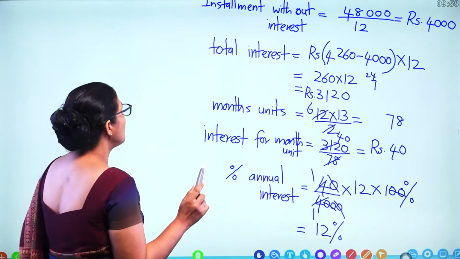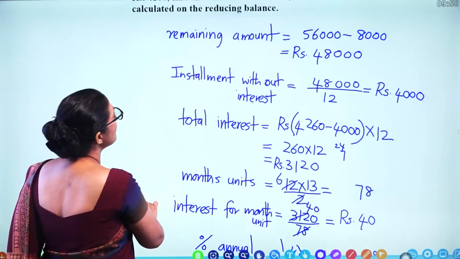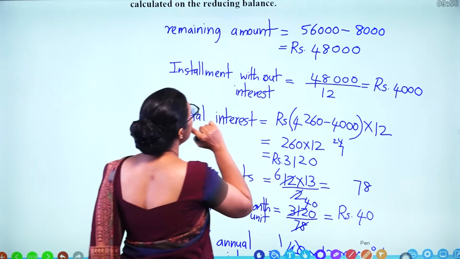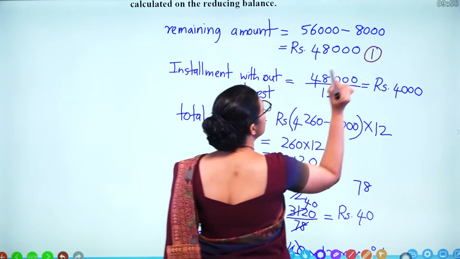So you get full 10 marks for the whole question. Starting from here, we'll give marks. For each step, we'll give 1 mark.